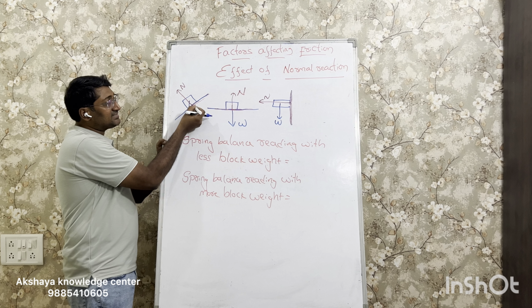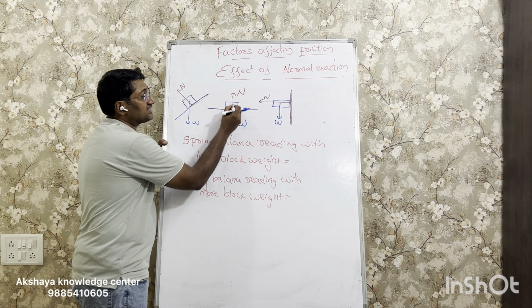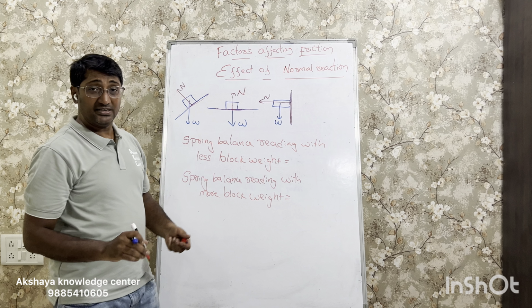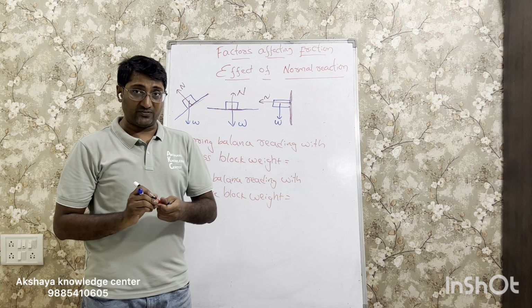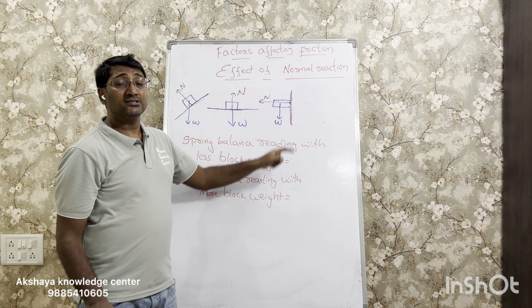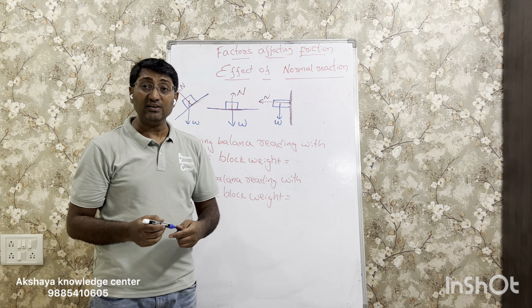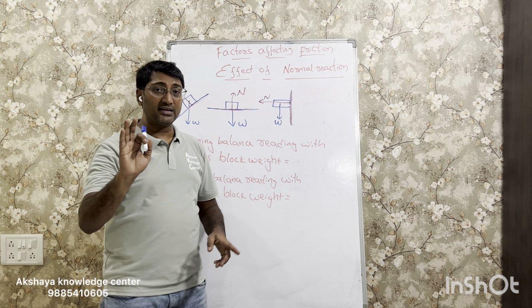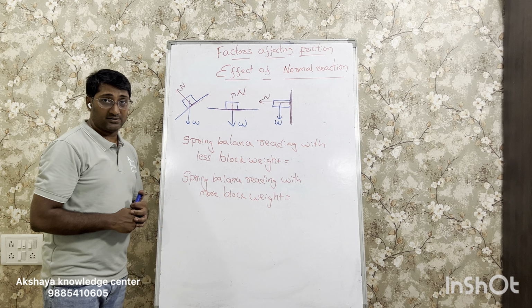For this surface, this is the perpendicular. For this surface, this is the perpendicular. For this surface, it is the perpendicular. Normal essentially means perpendicular to the surface. And this surface is applying a reaction to this weight in a perpendicular direction. That's why we call it normal reaction. Now let's go ahead, and before that, look at these two observation sections.